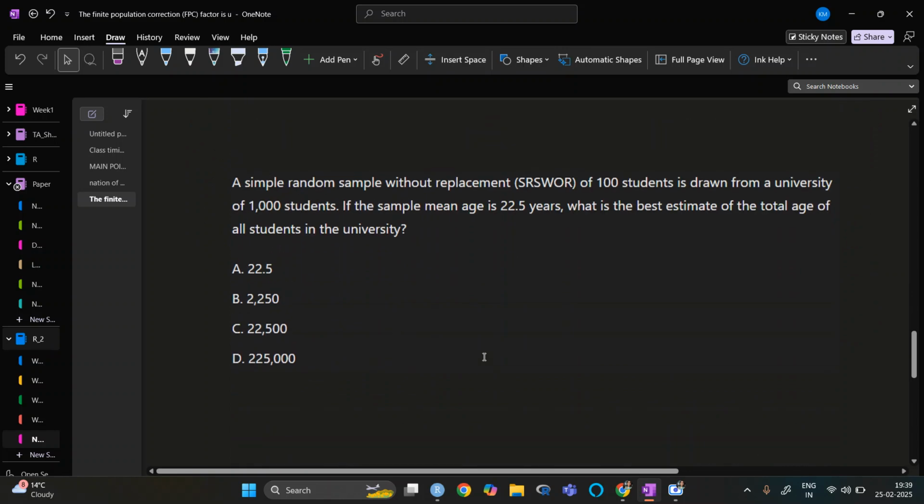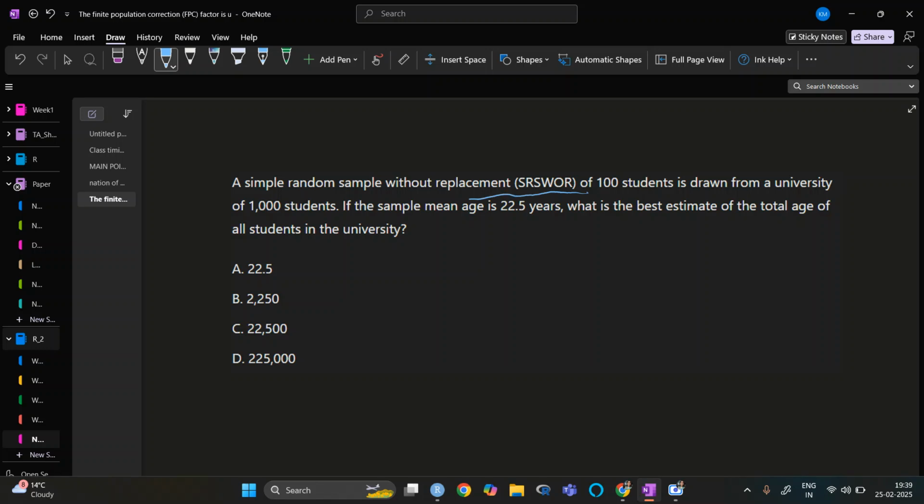The next question we have is that a simple random sample without replacement of 100 students is drawn from a university of 1000 students. If the sample mean age is 22.5, then what is the best estimate of total age? So total age is basically the population total.